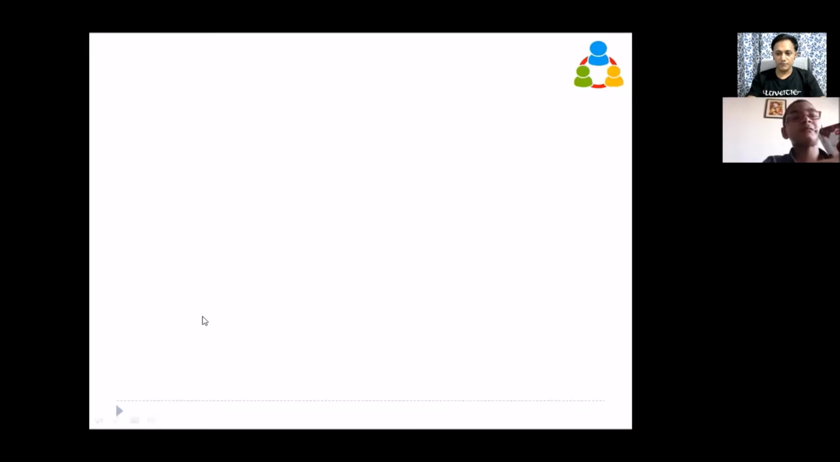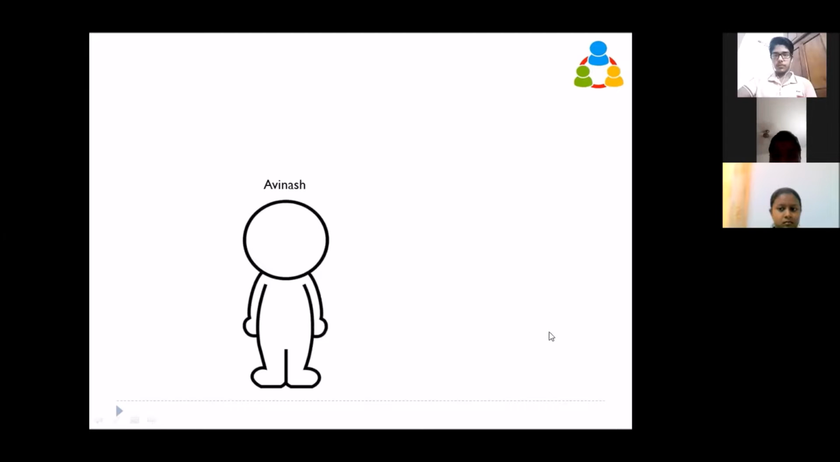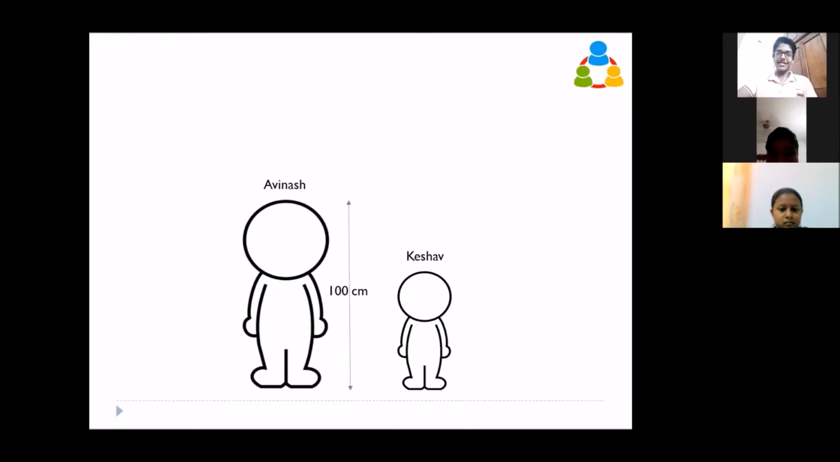Okay, so now straightforward. Assume this is Avinash, and assume he's 1 meter tall, 100 centimeters. Assume he's taller than that, we understand, but still, okay. Then assume Keshav is this. Well, he's taller than that, but we are assuming he is 60 centimeters. So now the question is, how taller is Avinash compared to Keshav?